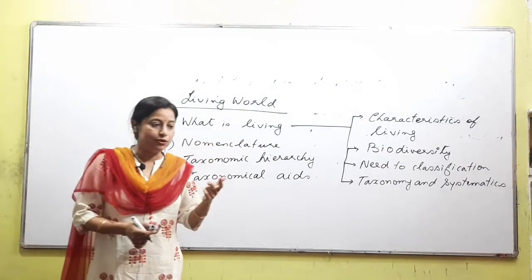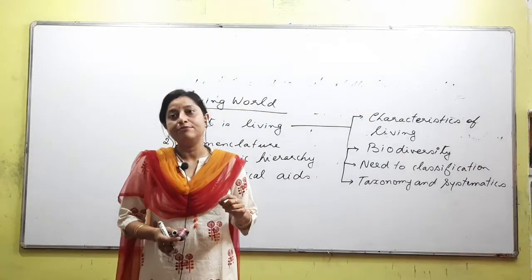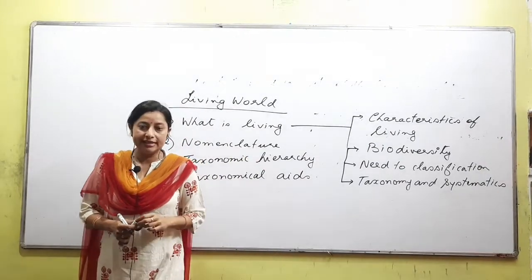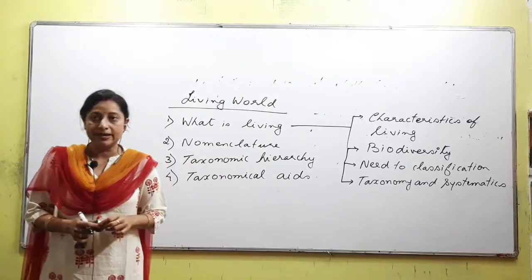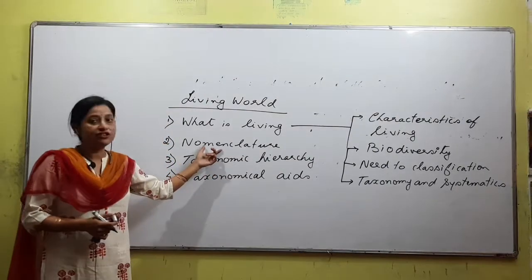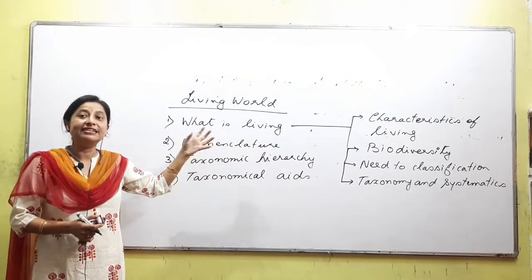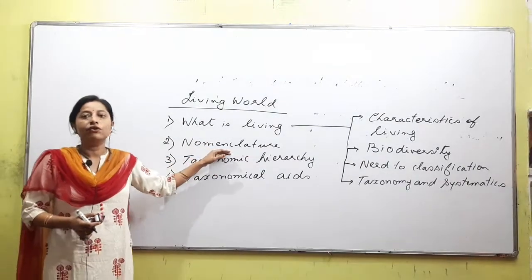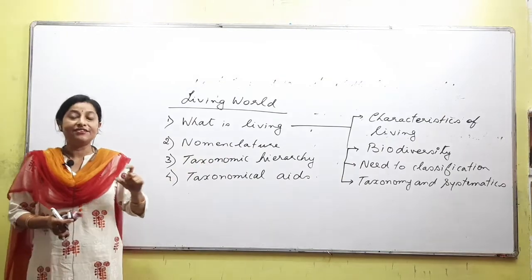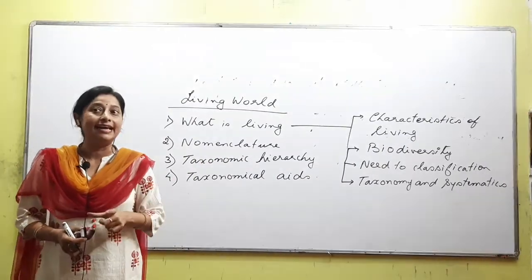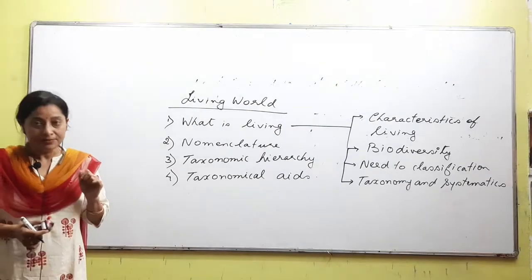To give a scientific name, we have to follow certain types of rules. We cannot just give any name as we like. I think you all have heard something called binomial nomenclature. Okay, so binomial nomenclature is something that has been accepted or that is still being accepted, right? But that does not mean there is only binomial nomenclature. There were trinomial nomenclature and polynomial nomenclature also, but those are not considered nowadays.